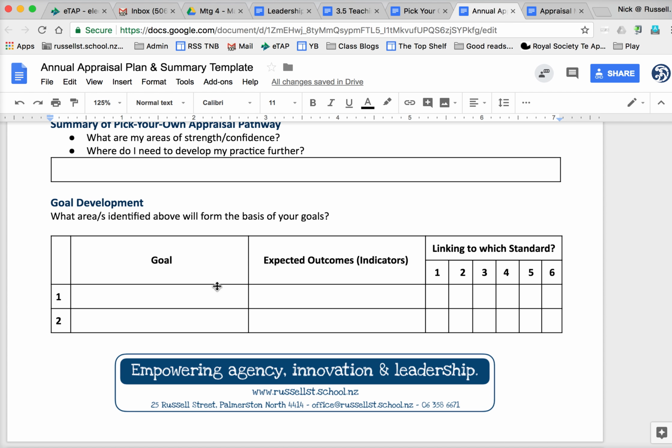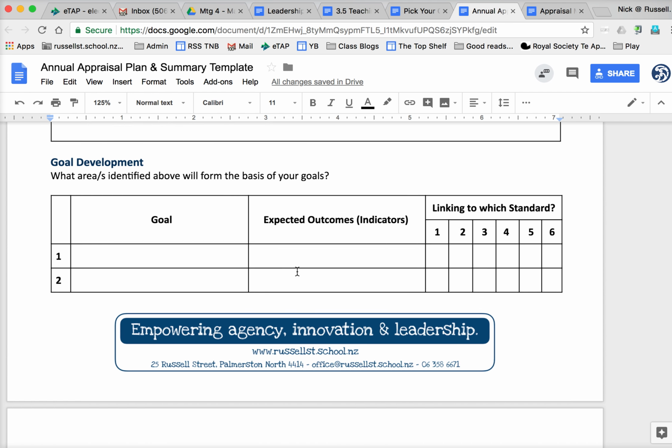So you and your leadership member who you're working with will set those goals up. There'll be a couple of them there, and the expected outcomes are, if you're successful with your goal by the end of the year, what are going to be some measures or indicators that we can use to look back on the year and see how successful you've been.